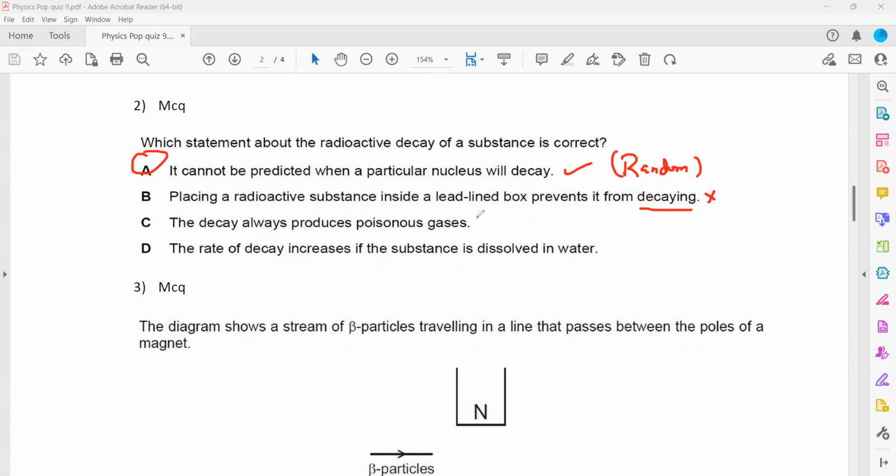The decay always produces a poisonous gas. That's totally wrong. The rate of decay increases? No, the rate of decay always decreases with time. In the beginning, there is maximum activity, a greater rate of decay, so more radioactive nuclei decay, but with the passage of time, the number of nuclei decaying decreases. That's why A is the right answer.